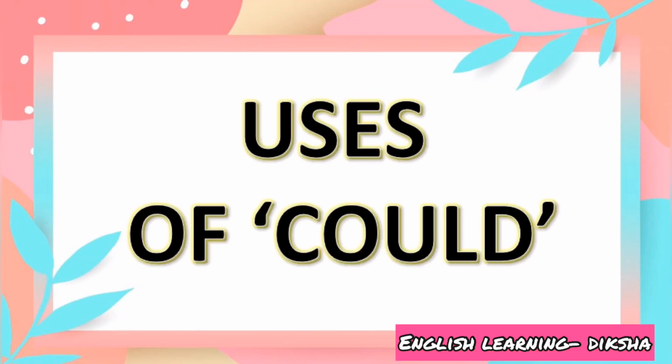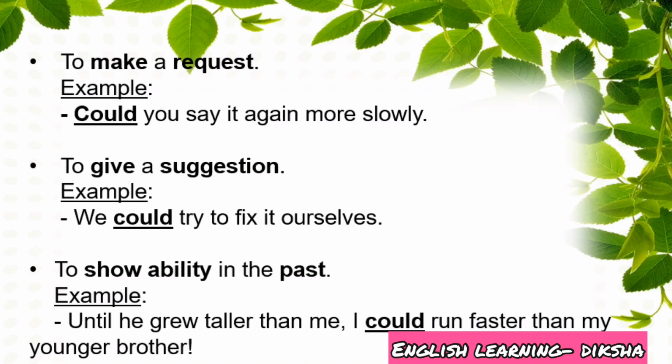Next are the uses of could. Could or couldn't can be used to make requests. For example, could you say it again more slowly? So in this sentence, a person is requesting someone, so could is used. Next, could can also be used for giving suggestions. For example, we could try to fix it ourselves.